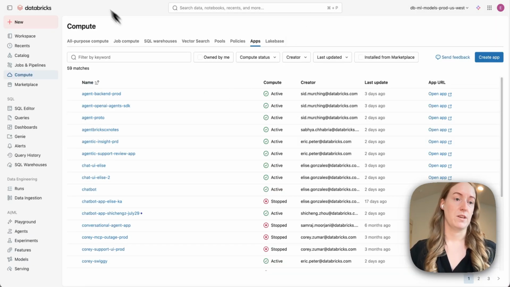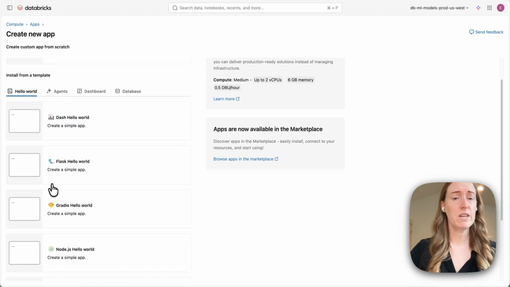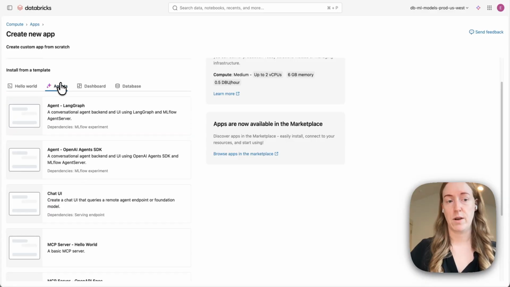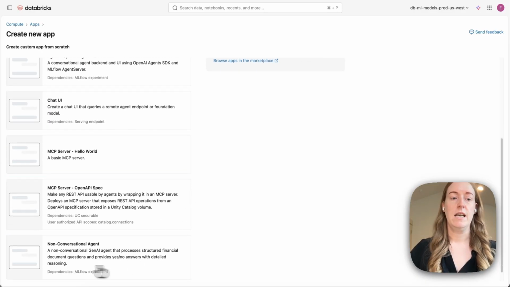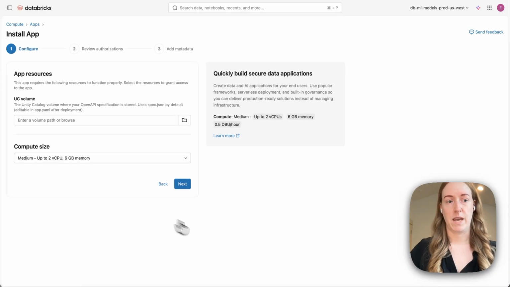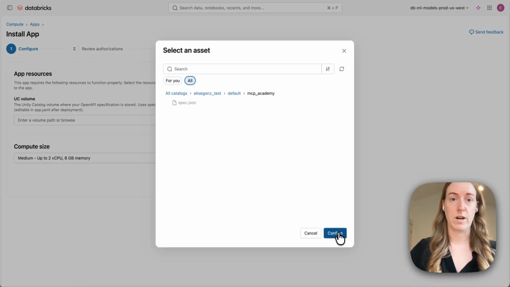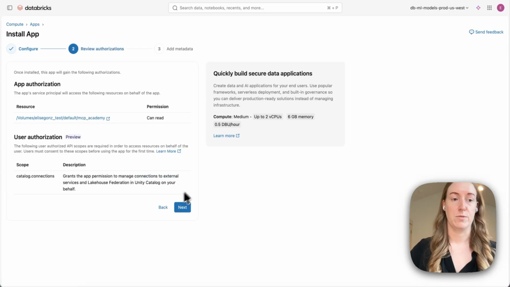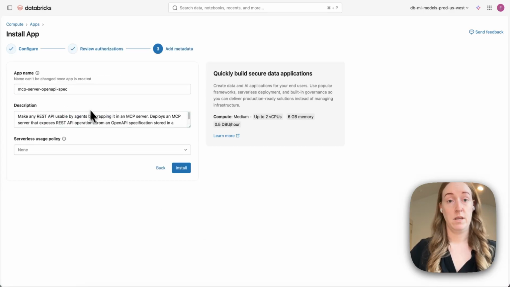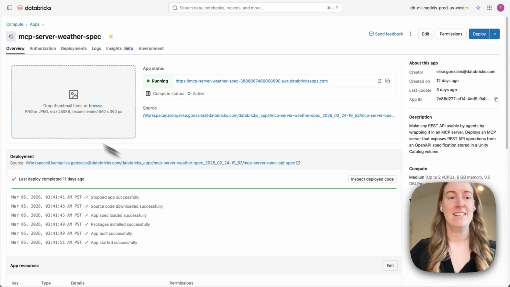All I need to do is go here into Databricks under Compute and Apps. If I hit Create App, we have a number of templates provided out of the box for you. Under agents, I have a number of options in here. I can just start with a Hello World MCP server to show me how to use it, or I can do an open API spec. If I do that, all I need to do is select that volume where I uploaded my spec.json, hit next, and it'll just install it for me. Luckily, I did this right before we got started here just to expedite my demo. So you can see I have my MCP server weather spec, and it's running.